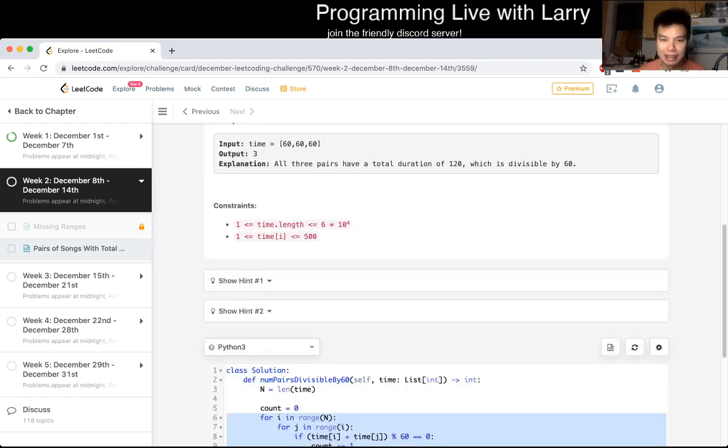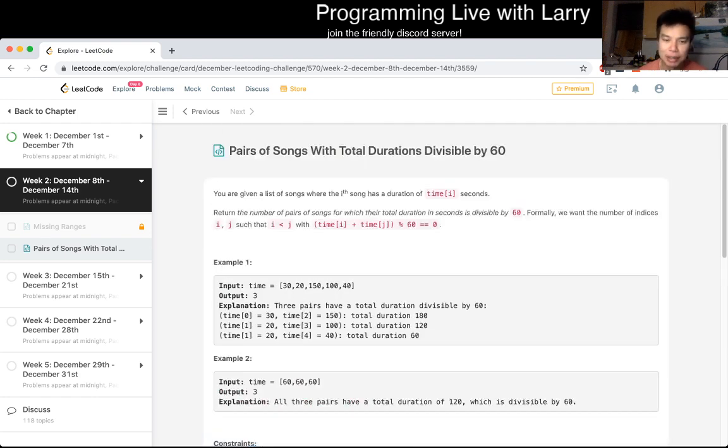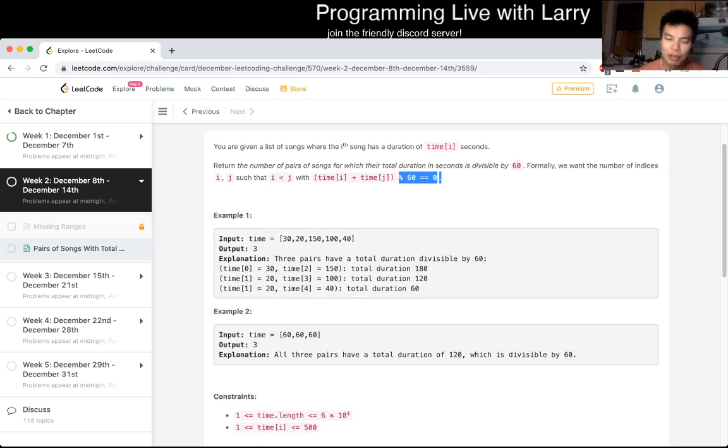What I mean by that is, let's say you have the number 30, and we want to count pairs whose sum is divisible by 60. So what pairs with 30 to make it divisible by 60? Well, it's another 30, or 90, or 150, and so forth. But basically, the mods of the two would add to 60.